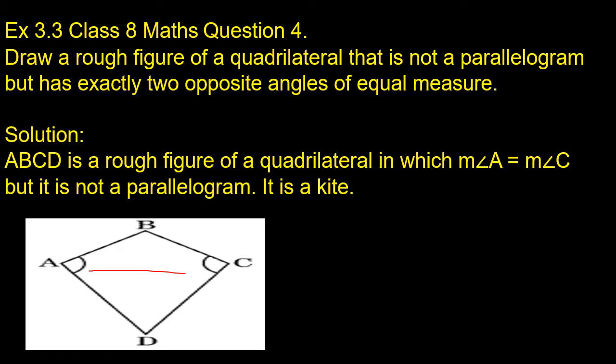Children, ABCD is a rough figure of a quadrilateral in which the measure of angle A is equal to the measure of angle C. But it is not a parallelogram, it is a kite. It is a simple question, children. I hope you understood this one. Let us move on to the next question.